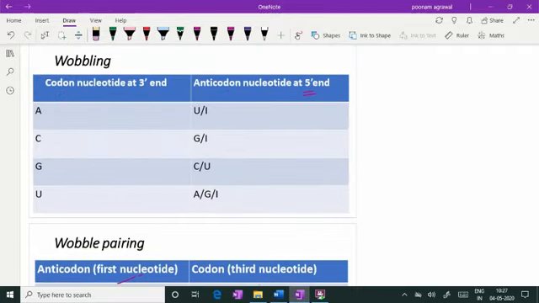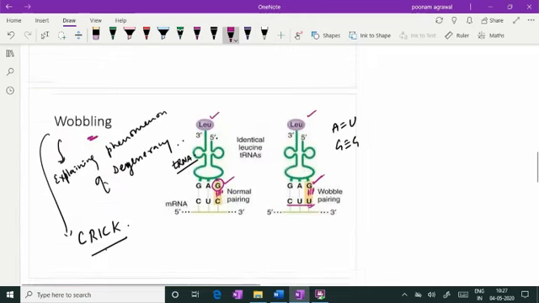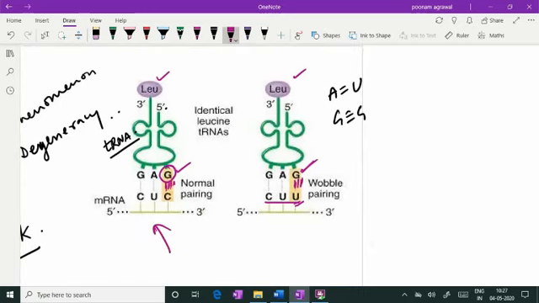You have seen that IMP shows the maximal wobbling. It can pair with AMP or CMP or UMP of the mRNA 3' end nucleotide. So this wobbling could explain how multiple codons are being read by the same anticodon or same transfer RNA, or the same amino acid is being unloaded there.